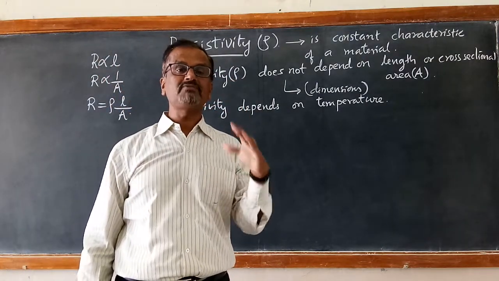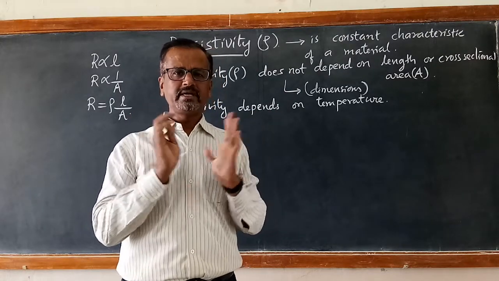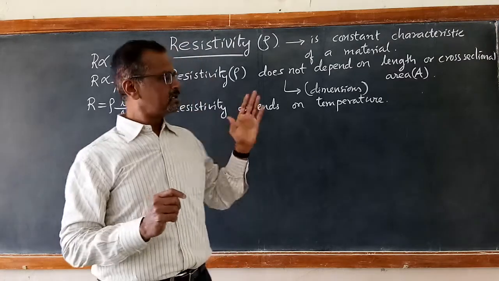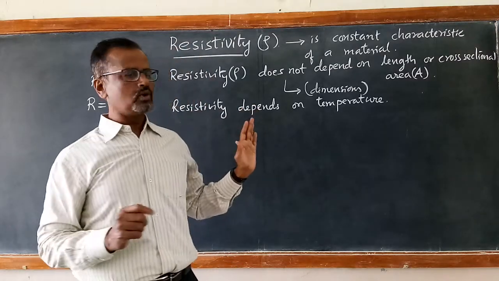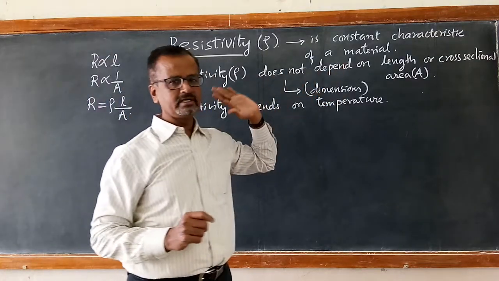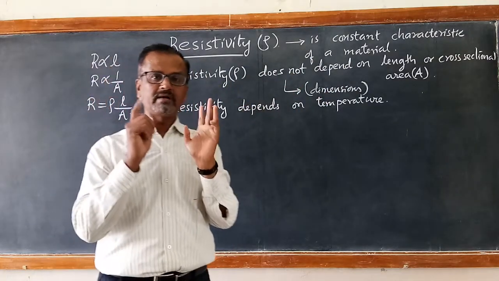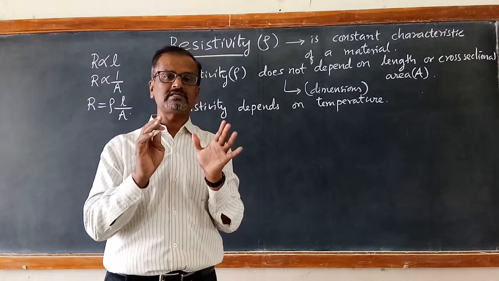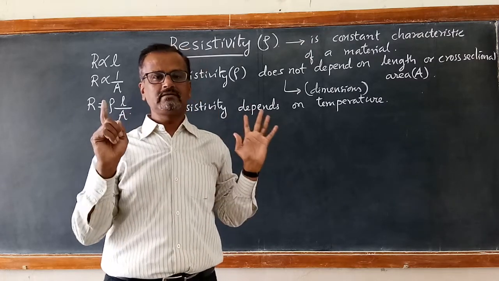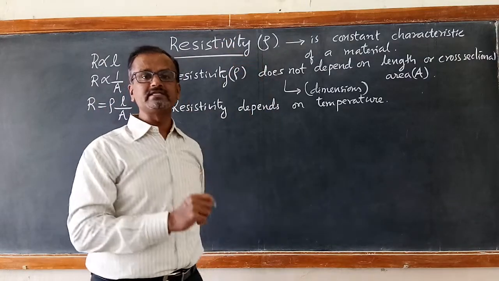Temperature dependence of resistivity is a very interesting topic which you are going to learn in 12th class. But in the 10th class, this is enough to know that resistivity does not depend on length or cross-sectional area, it does not depend on dimensions. Resistivity depends on temperature, but at room temperatures, resistivity is constant.